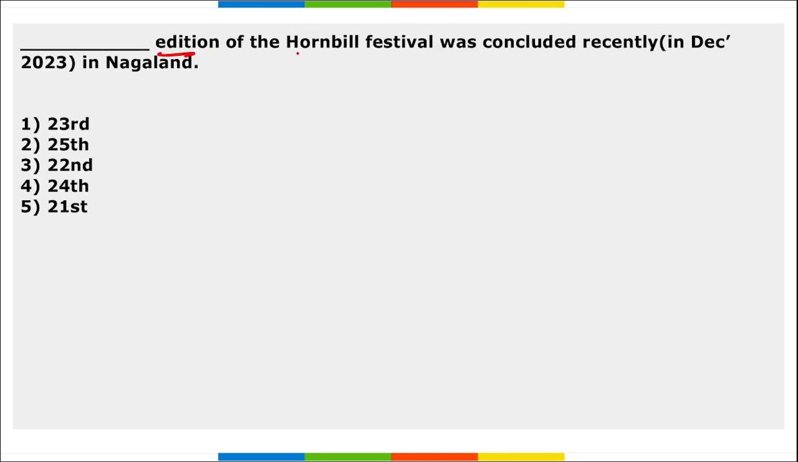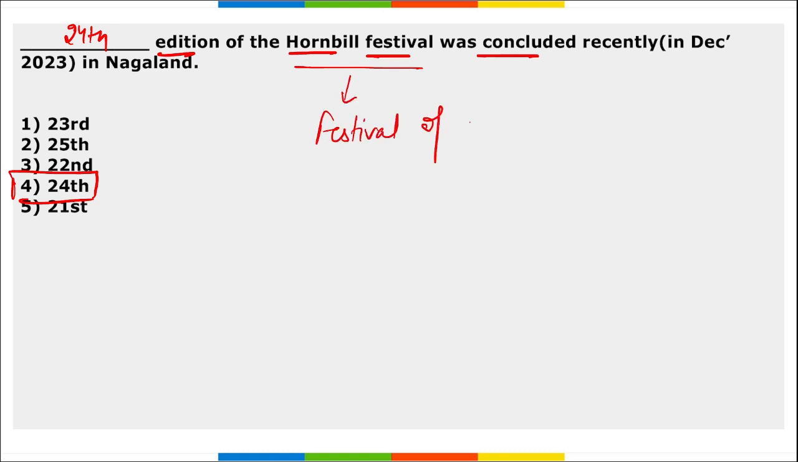Next, the which edition of the Hornbill Festival was concluded recently in Nagaland? This was the 24th edition of the Hornbill Festival that was recently held in Nagaland. Correct? And this festival is annually organized by the government of Nagaland. Also, the Hornbill Festival is referred to as the Festival of Festivals.